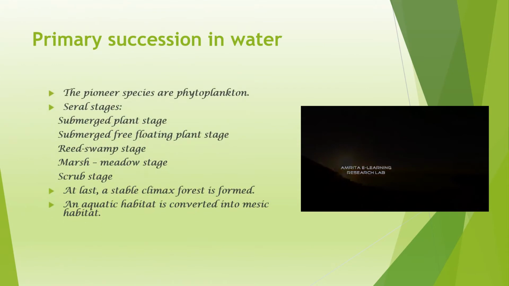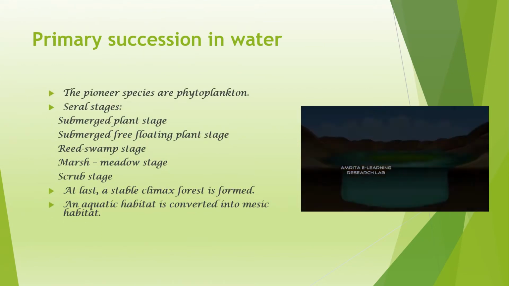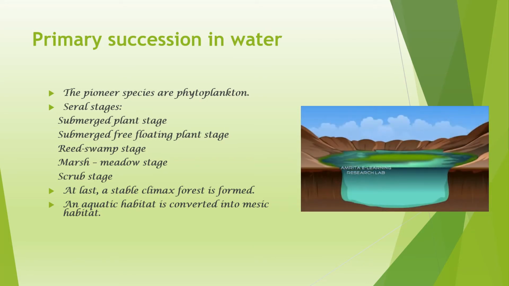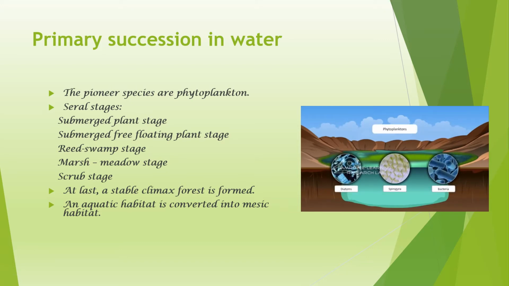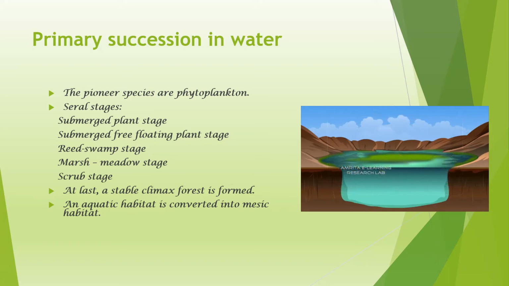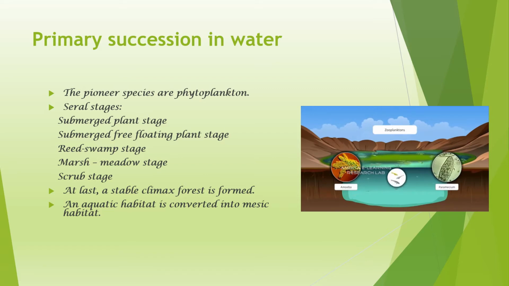Let's watch a video on primary succession in water. Take a simple pond. In the initial stage, phytoplankton like blue-green algae like Spirogyra, diatoms, and bacteria are the pioneer communities. These algae are eaten by the zooplanktons, protozoa like amoeba and paramecium, and small fish like bluegill fish and sunfish.